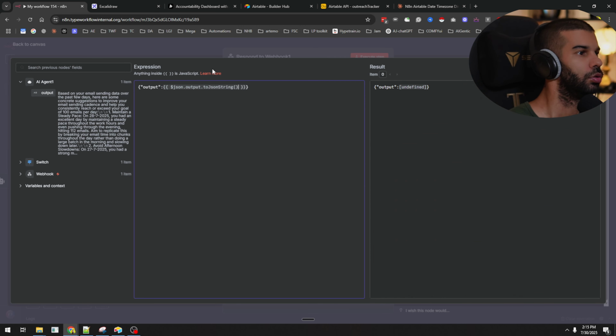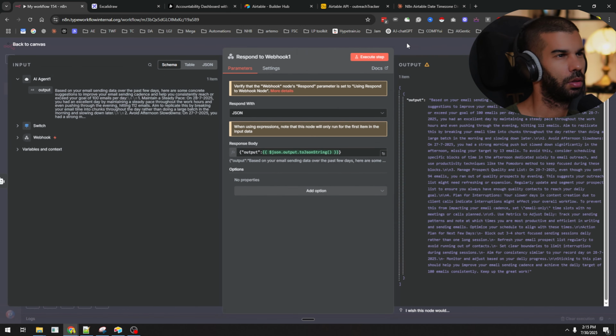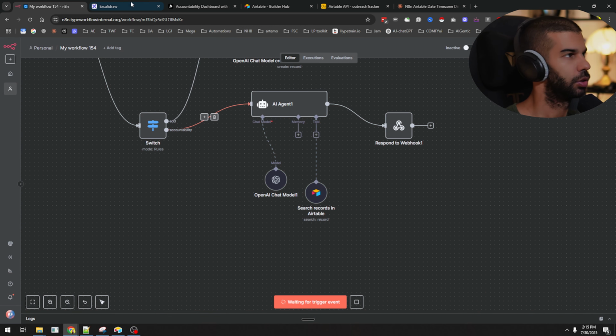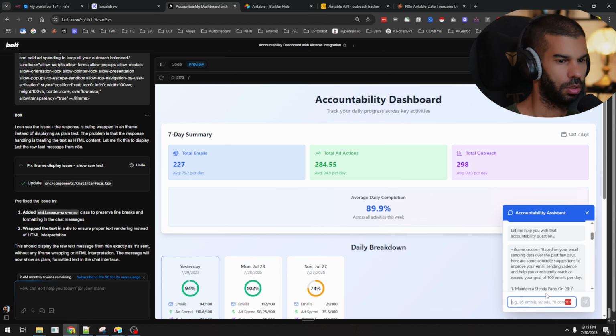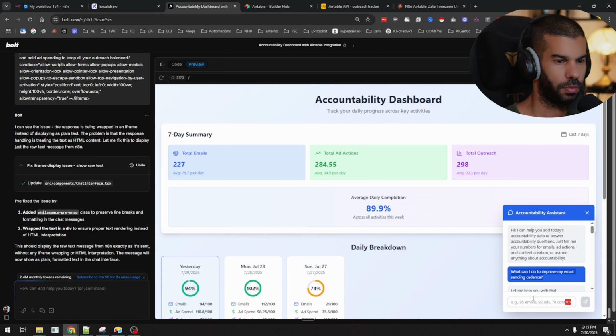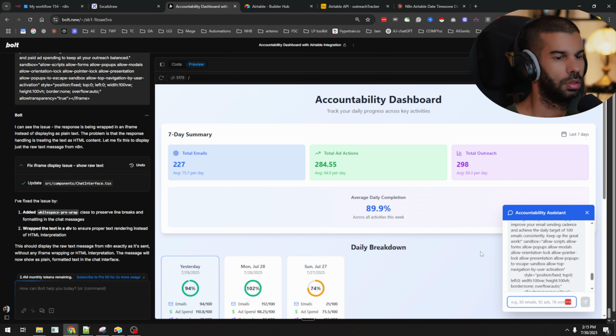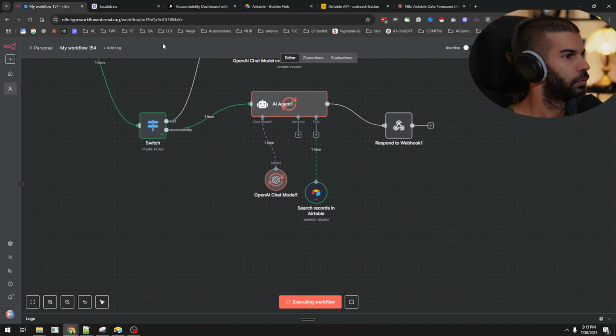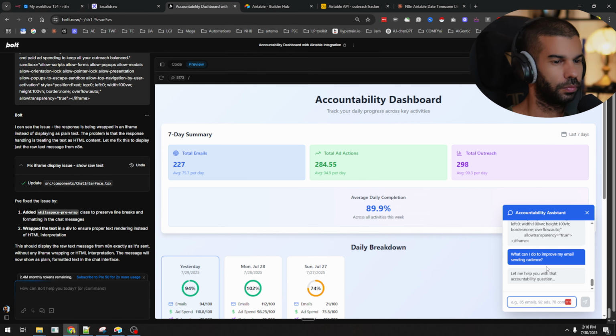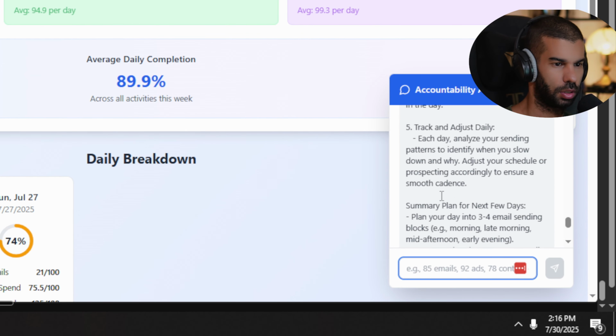Dot to JSON string. Let's try this. Maybe this will work. Boom. Let's try again. Hit enter. That is running. Okay, sweet. And we got that correctly.